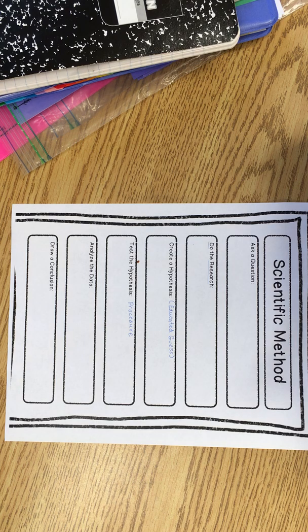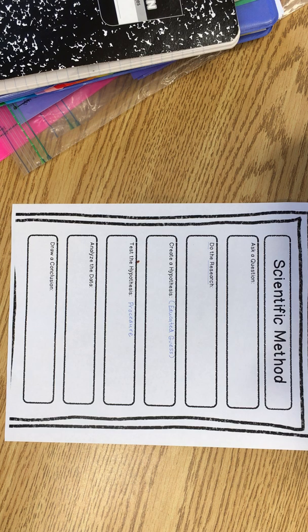If you're going to do the work on Kami and then submit it to me on Schoology that way, you probably want to have just a plain piece of paper and a pencil to take some notes during the experiment, and then you can go back to your Chromebook later and complete the scientific method paper after you're done with the experiment.